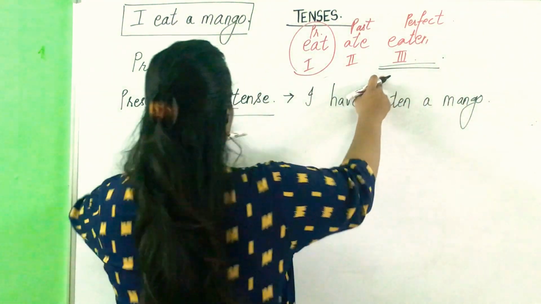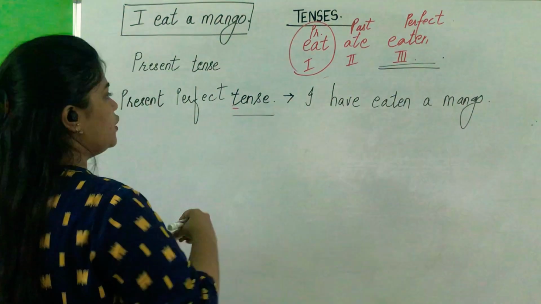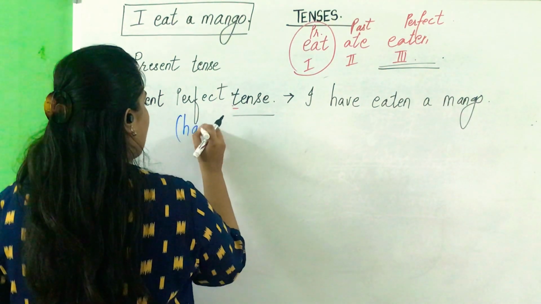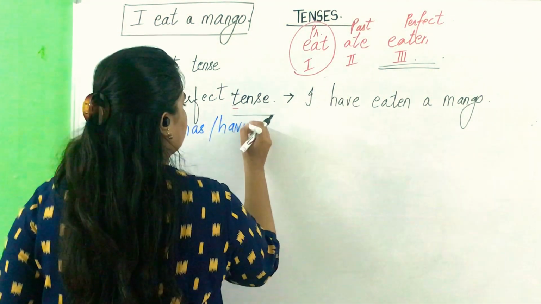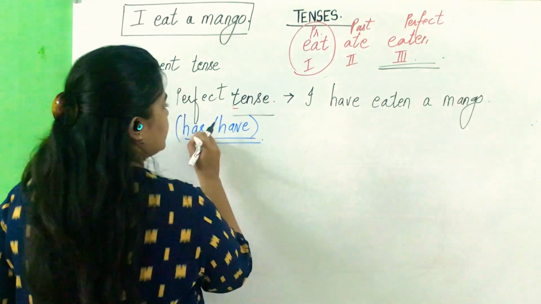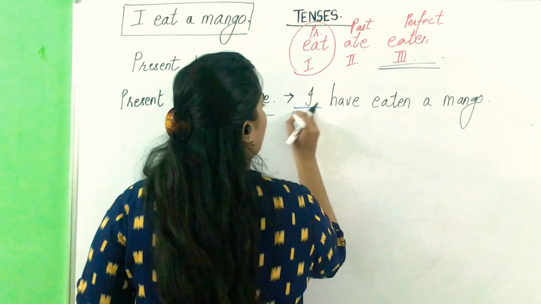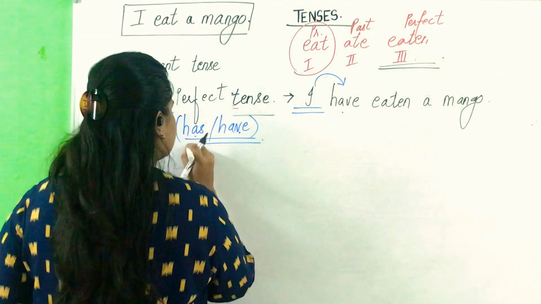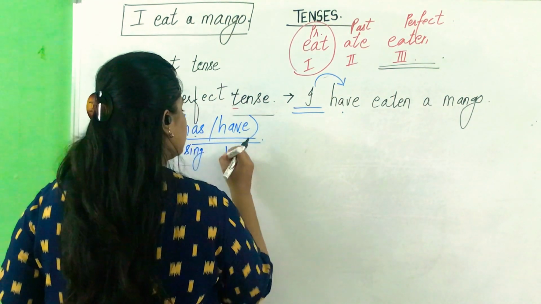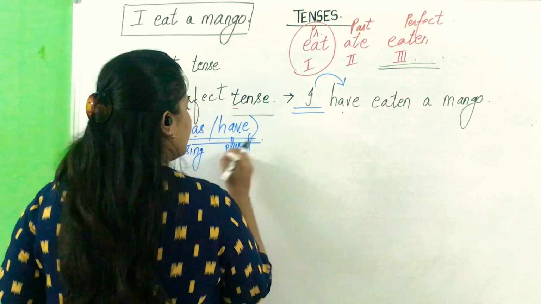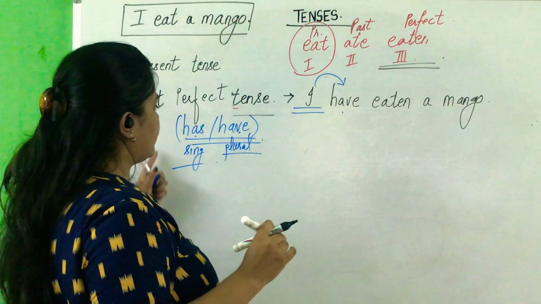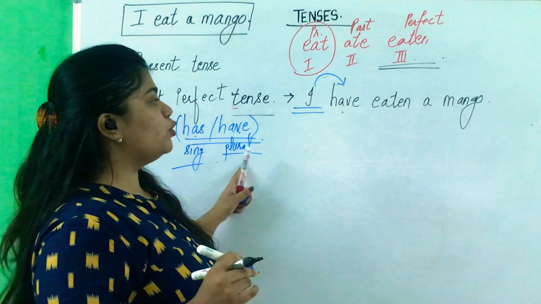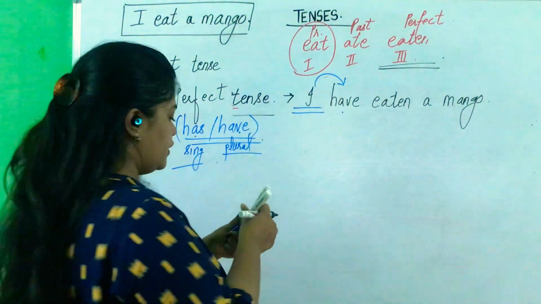Now in perfect tense we use two helping verbs, that is has and have. This is singular and this is plural. The rule is that she will take has and I will take have, and they being plural will always take have.